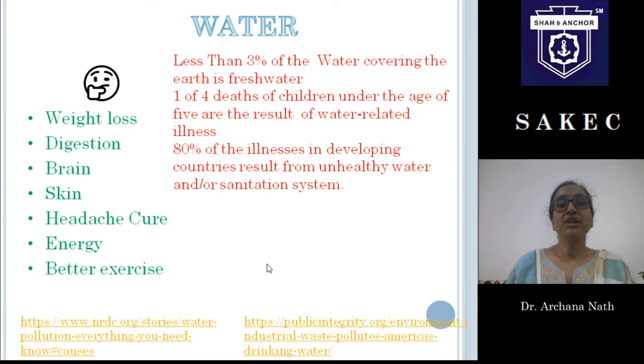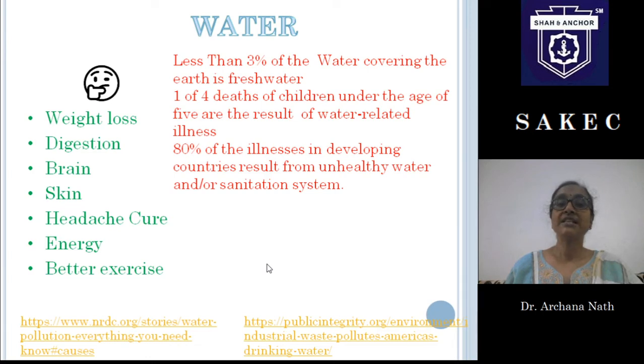Here are some important things about water. As it says, and we all know, only 3% of the water covering the earth is fresh water, that is consumable water. And 1 of 4 deaths of children under the age of 5 is a result of water related illness. It says that 80% of illness in developing countries results from unhealthy water or sanitation systems.